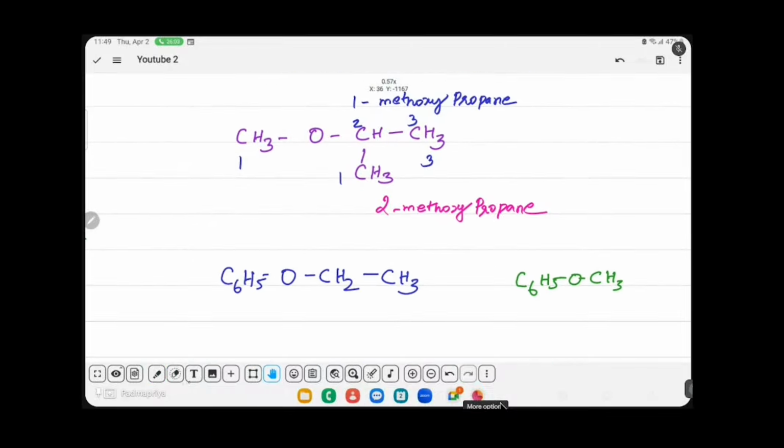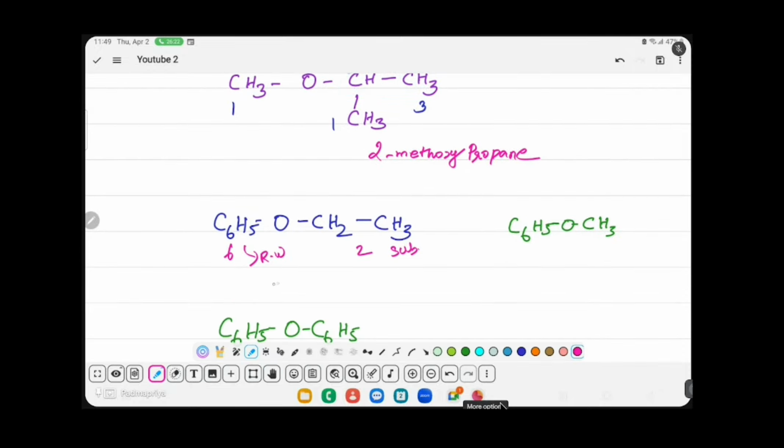So now count the number of carbon on both side of oxygen. Here how many carbon, 6, here how many carbon, 2. So this becomes the root word and this becomes the substituent. So how to name this compound? The root word contains C6H5, so benzene. Benzene has ethoxy now. So ethoxybenzene is the IUPAC name of the compound.